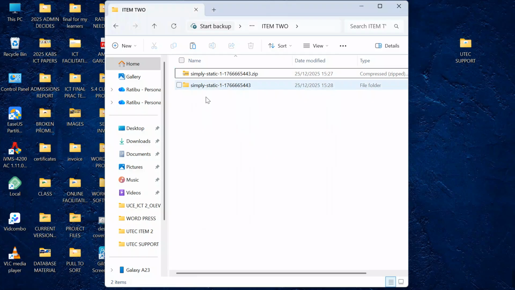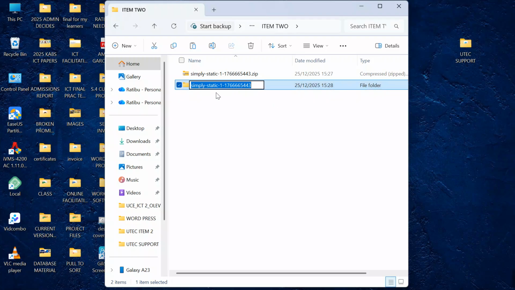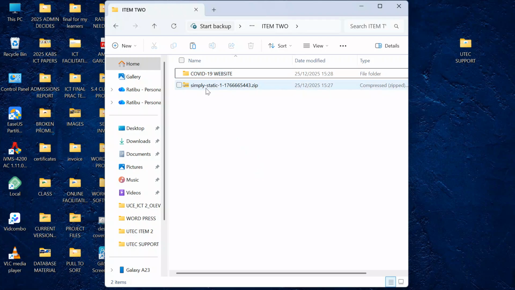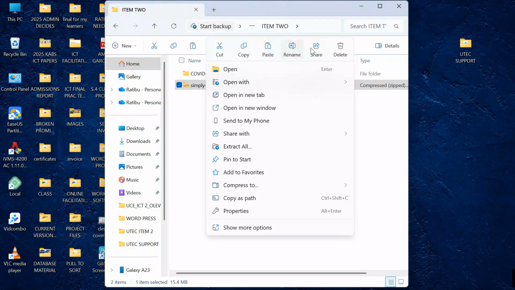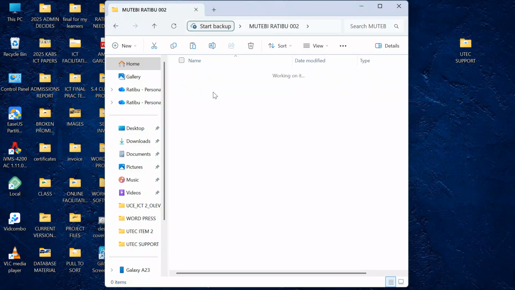Now this is our site. Right click on it, then rename this and say COVID-19 website. We are done with it. So you can now delete this other, so that we have only one project within your folder here.